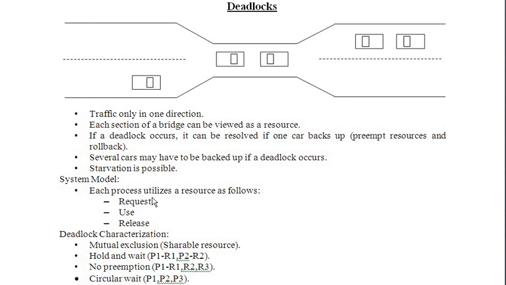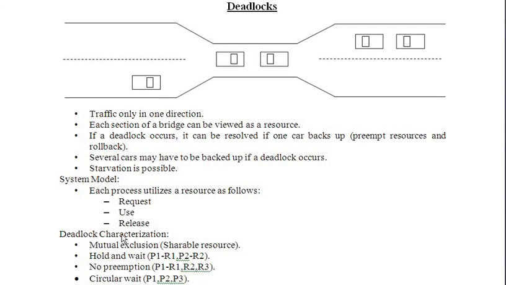I repeat, first a process has to request a resource, then it is granted, then it is used by the process for the completion of its work. Once its work is complete, the process has to release the resource, so that the resource can be used by the other processes in the system which are waiting for it. I hope it is clear how request, use and release work.